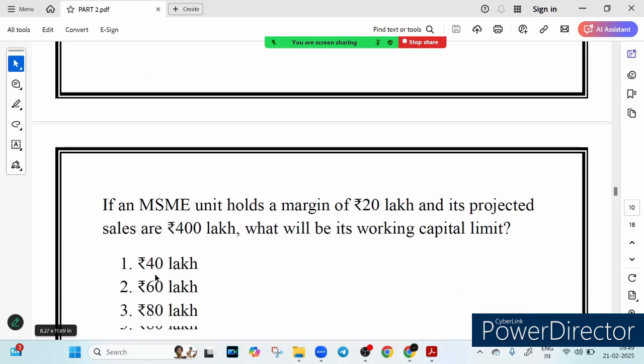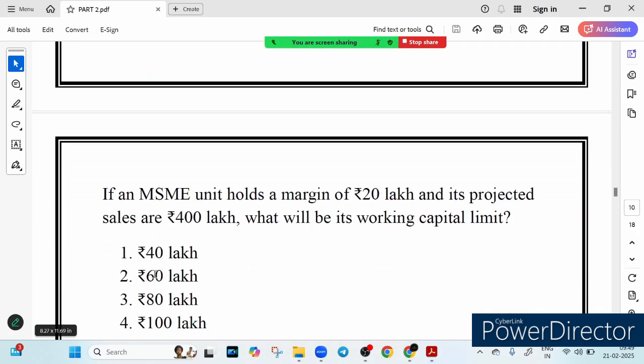Now this is a great question. Let's answer this question. If an MSME unit hold a margin of 20 lakh and its projected sales are 400 lakh, what will be its working capital limit? Options are 40 lakh, 60 lakh, 80 lakh, 100 lakh. First try it yourself. पहले आप खुद से try करें, फिर explanation को सुनें.